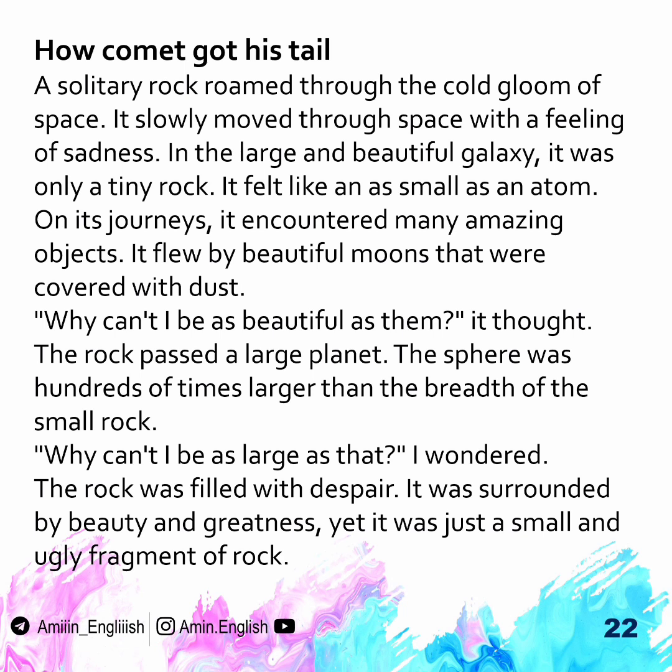How Comet got his tail. A solitary rock roamed through the cold gloom of space. It slowly moved through space with a feeling of sadness. In the large and beautiful galaxy, it was only a tiny rock. It felt as small as an atom. On its journeys, it encountered many amazing objects. It flew by beautiful moons that were covered with dust.